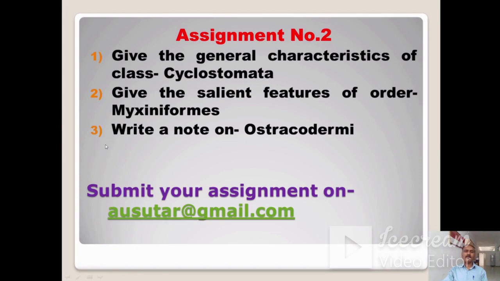And number 3, write a note on ostracoderms. So you can write this assignment on paper, make a PDF of this assignment, and submit it to the following email address. This is my email ID, ausutar@gmail.com. You can submit this assignment on this mail ID.